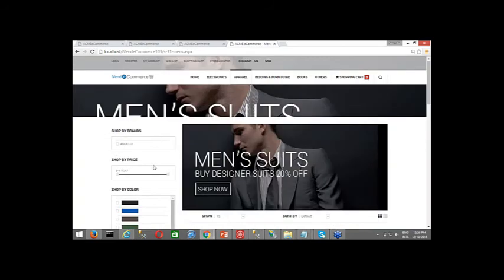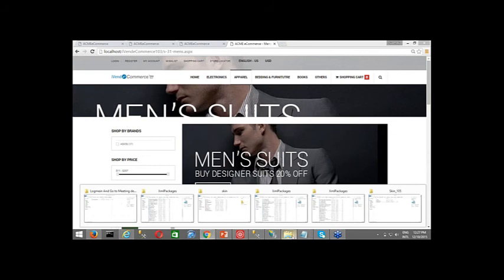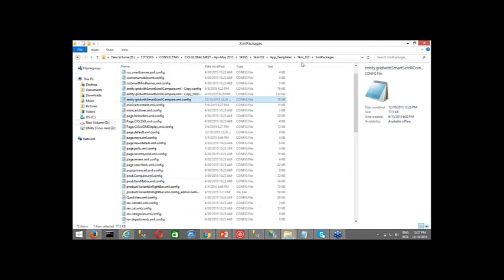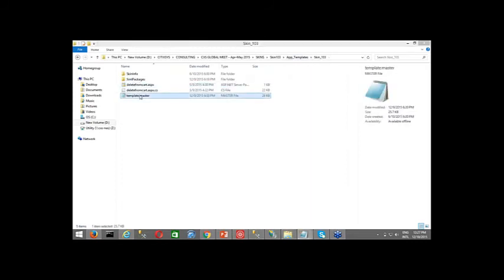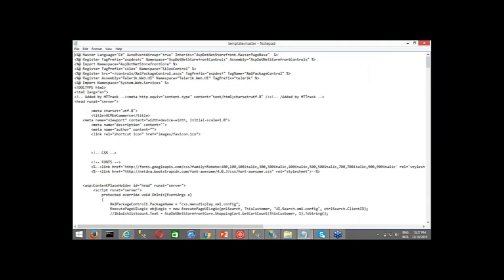So now the next point is to not have the store locator option over here because I don't use it. Okay, so I'll go to the XML packages. It is not over here. It is there in the template master. Okay, so Skin 103, this is the template master, and if I want to search, I need to search for store locator.